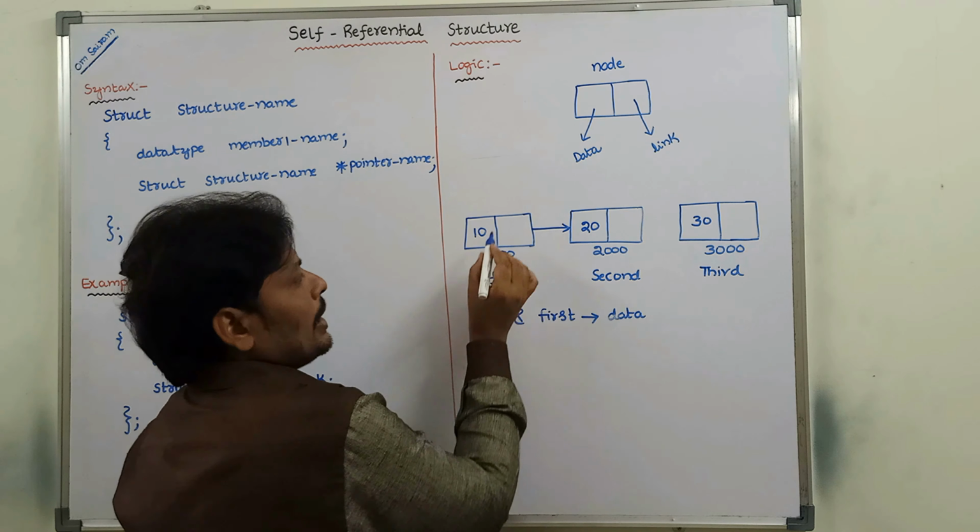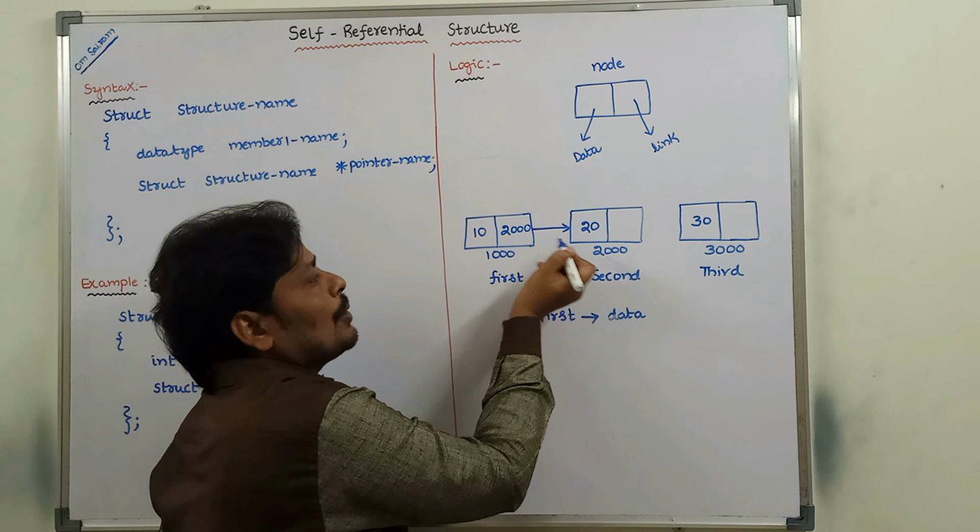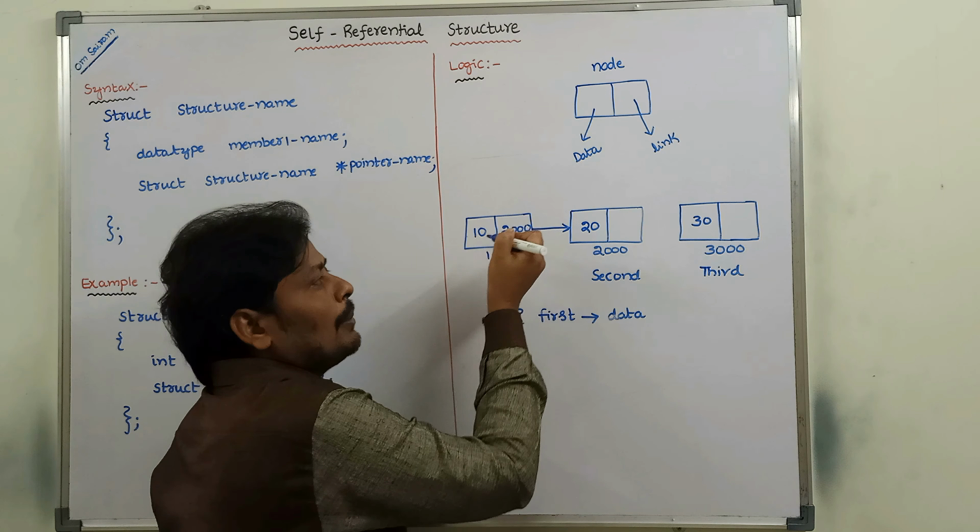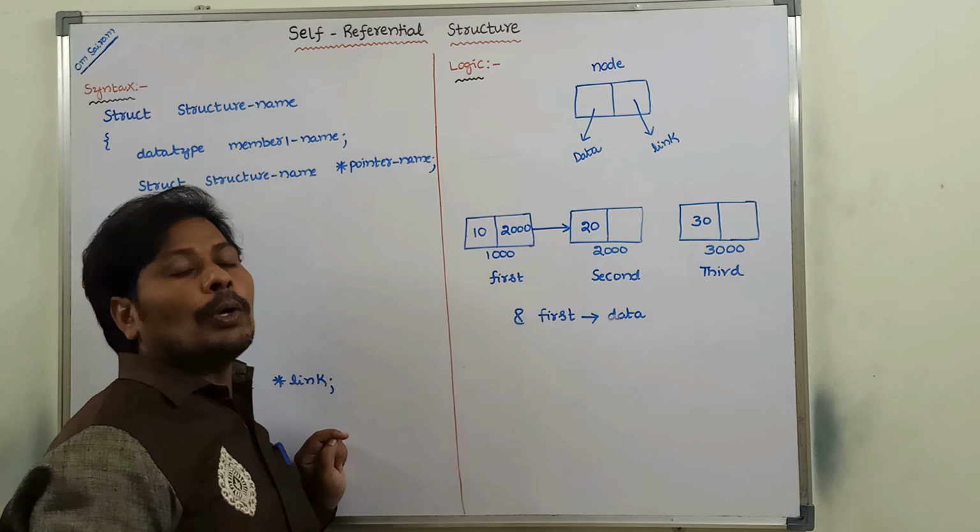2000 is the address of the second node, so that can be available in the first node link part. First node data part is 10. The first node link part always points to the second node. The second node address is 2000, and 2000 is available in the first node link part.